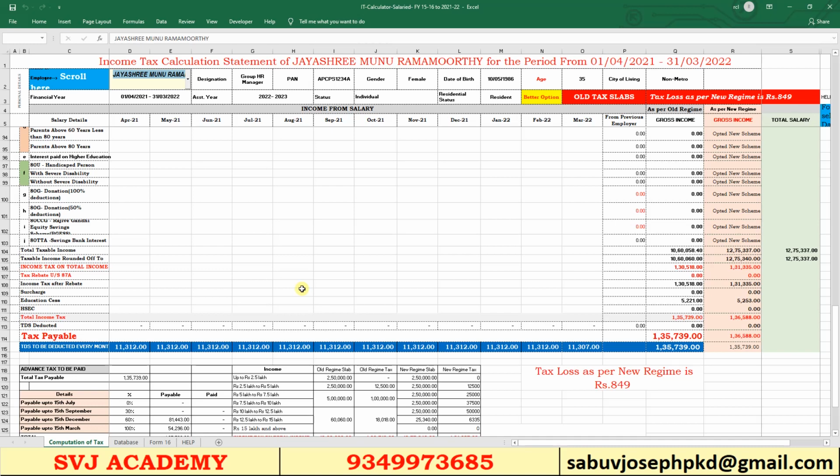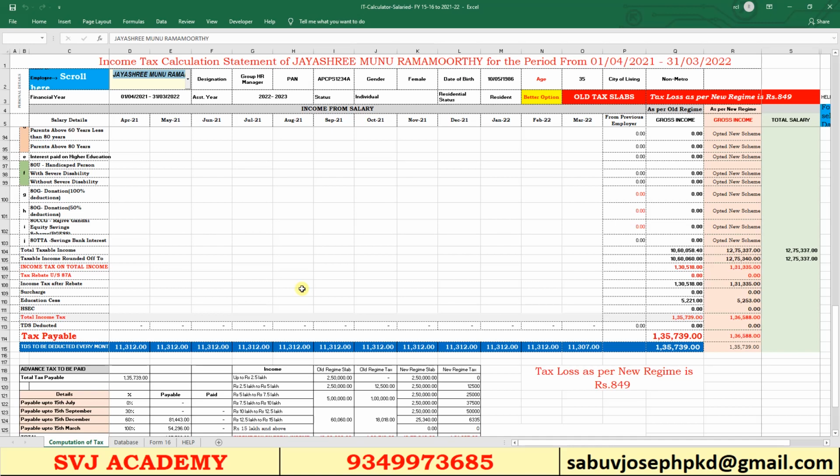Otherwise, the TDS burden on the employee at the end of the financial year, during February or March, will be a very high amount, and the take home salary will be very less. So to avoid last minute calculation, the employer can use this utility for calculating their employees' income tax and TDS from the beginning of the financial year.